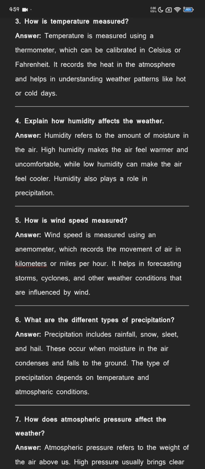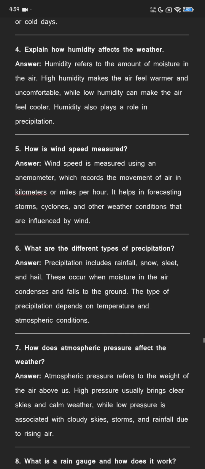Explain how humidity affects the weather. Humidity refers to the amount of moisture in the air. High humidity makes the air feel warmer and uncomfortable, while low humidity can make the air feel cooler. Humidity also plays a role in precipitation.